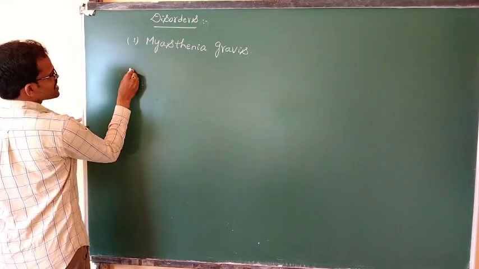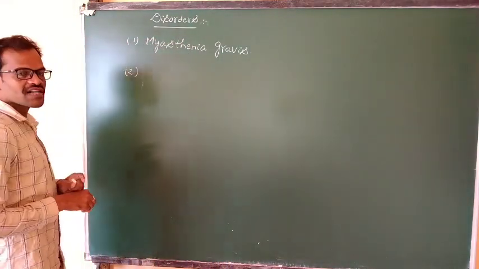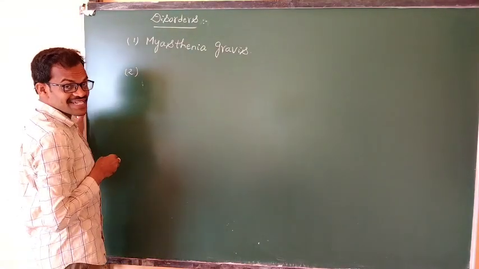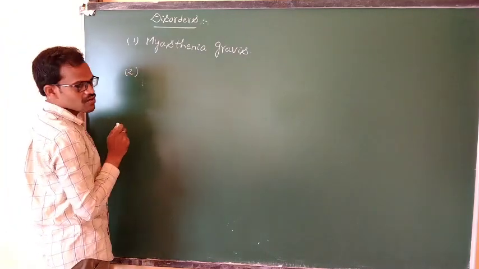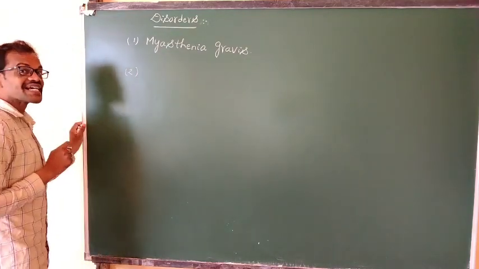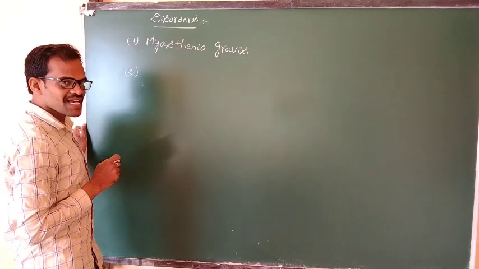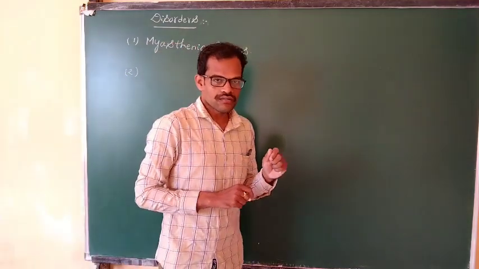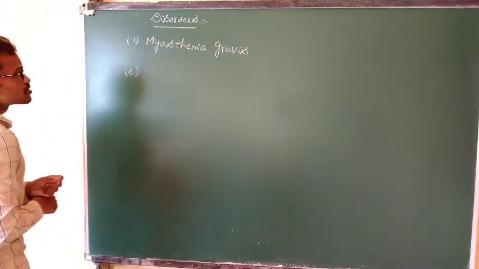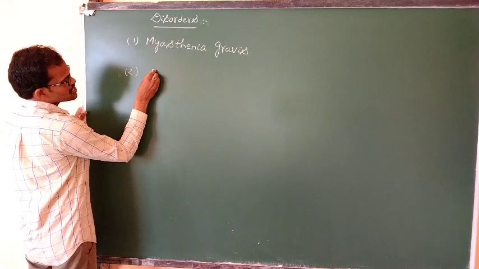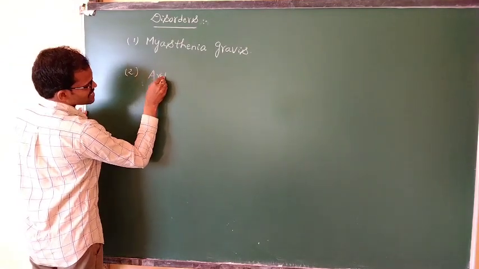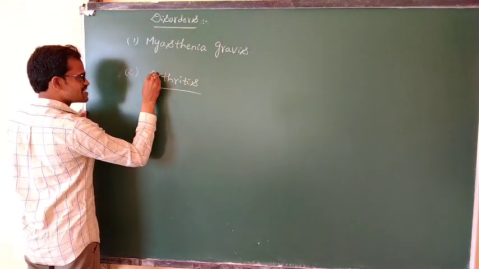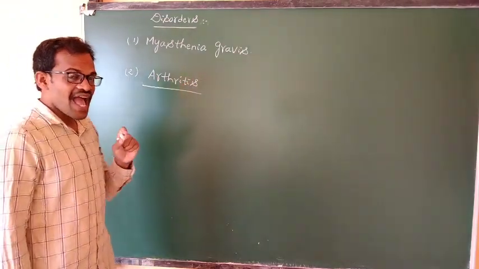Coming to the second common disorder of locomotion and movement. What is the second disorder? The second common disorder is arthritis.